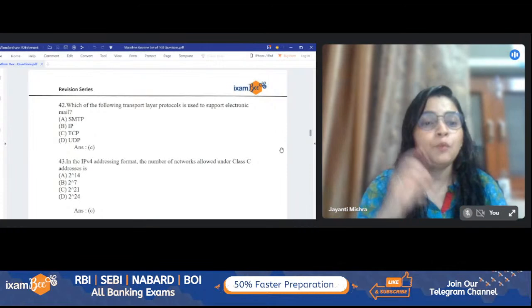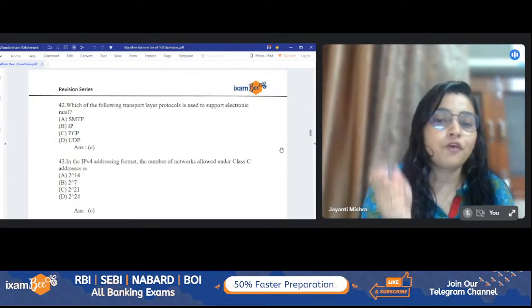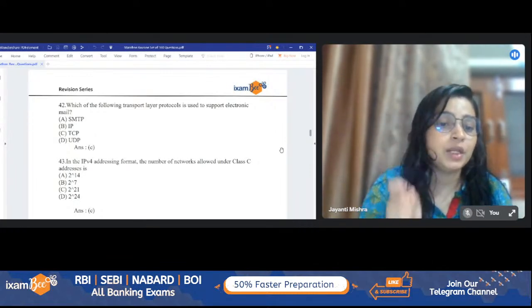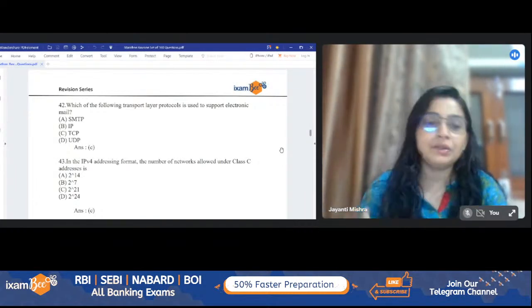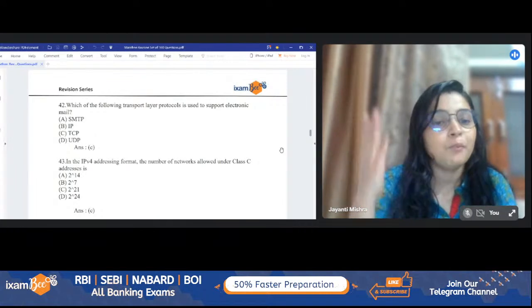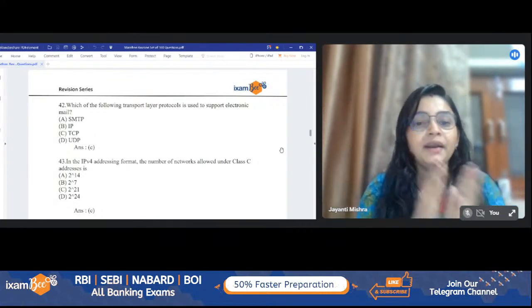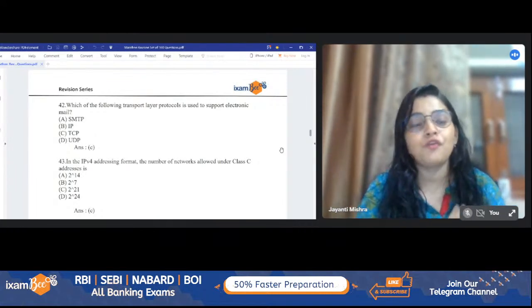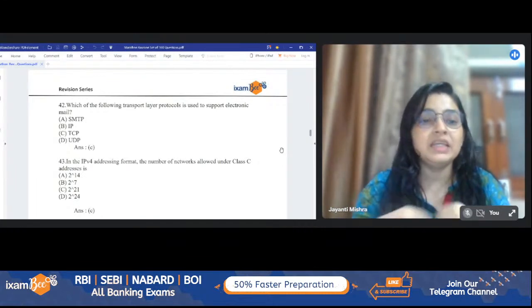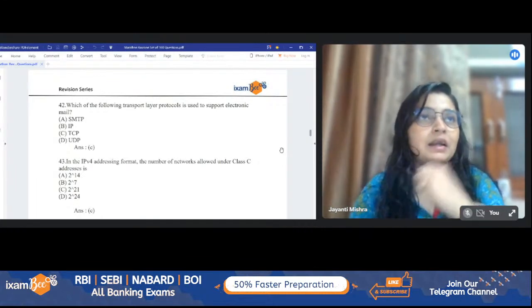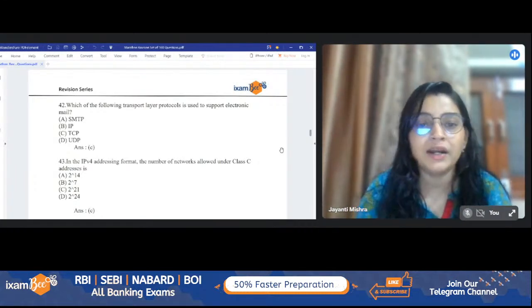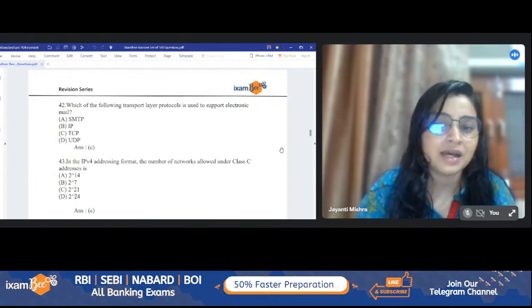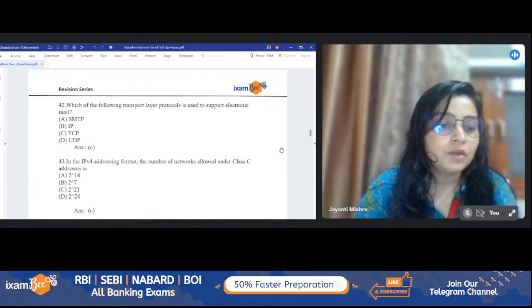That's why we subtract 3 bits from 24 and it gives us 21. So the answer will be 2 to the power 21, which can also be written as 2 to the power 24 minus 3. 110 is the initial classification for class C, by which we know the initial bits of any particular IP. If the initial bits are 110, we say this belongs to class C.